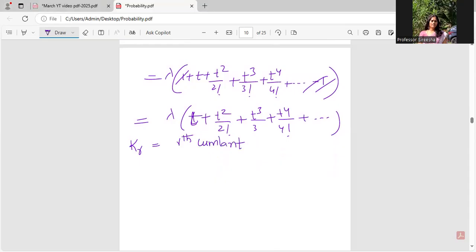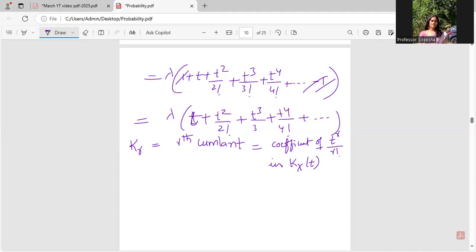The rth cumulant is the coefficient of t power r by r factorial in KX of t. In the cumulant generating function, the CGF, the coefficient of t power r by r factorial is the rth cumulant.